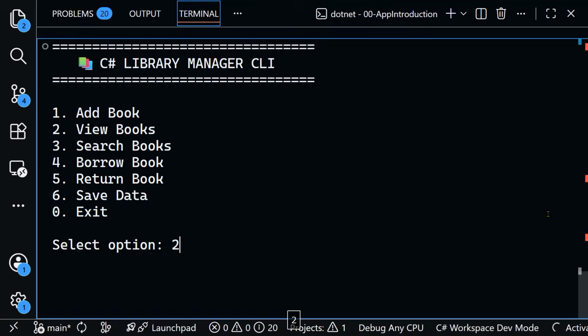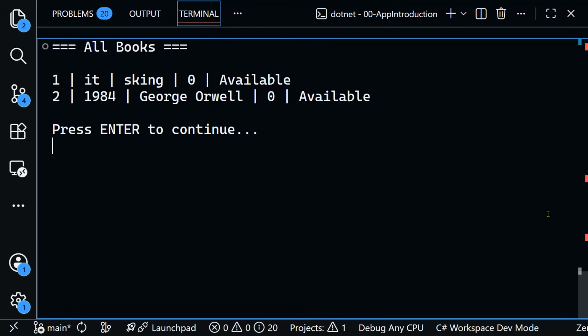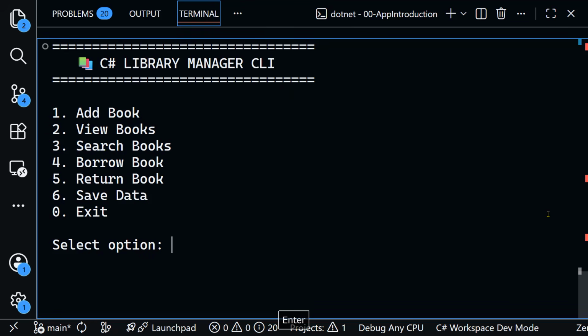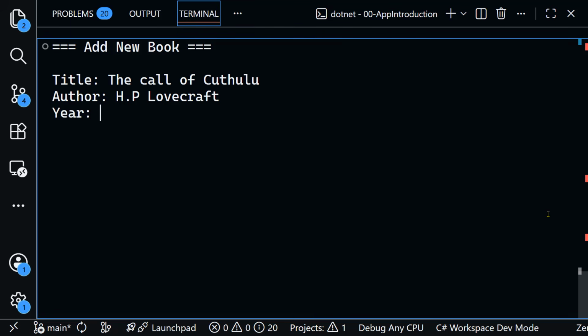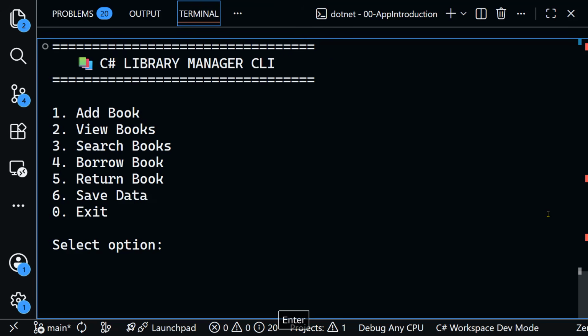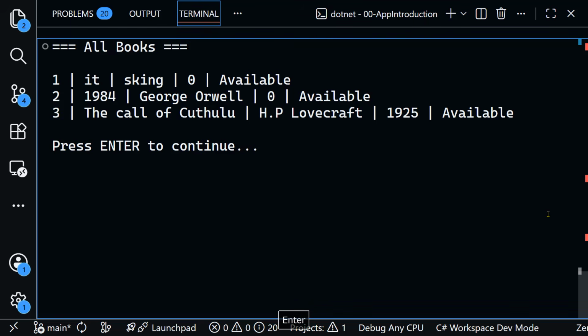All right, so let's view the books that we have. We have It by Stephen King and 1984 by George Orwell. All right, let's add another one. Let's say, for instance, The Call of Cthulhu. The author is, of course, H.P. Lovecraft. The year, I really don't know. Maybe 25, whatever. Book added. Now we can view the books and we will find that that book has been added, and it's also, of course, added to the JSON file.